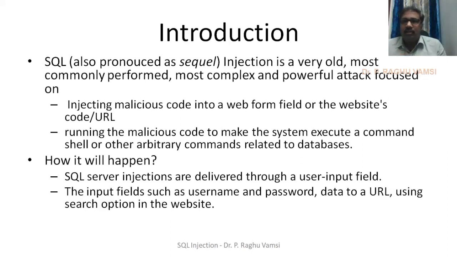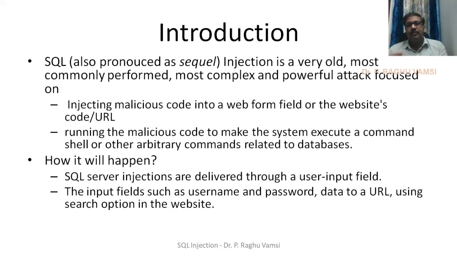In general, SQL servers or database servers respond to clients based upon the query they fire. The input fields are such things as username, password, and data related to the corresponding application. For example, in an e-commerce application, the product number, product name, or price is the kind of data passed through the URLs using search operations.